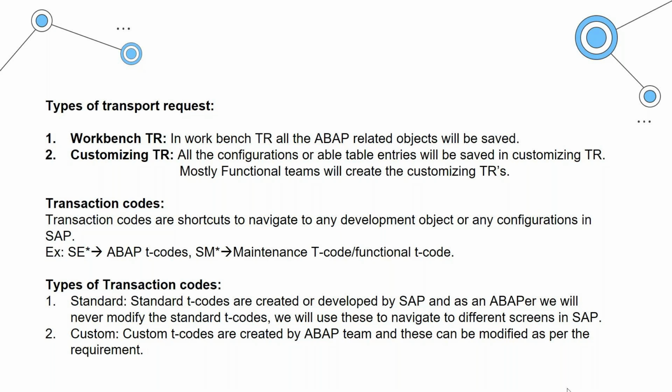We can use it, and we will reuse standard T codes every day in order to navigate to different screens. Then we have custom T codes. Custom T codes are created by the ABAP team only. No other team can create a custom T code, and these are created by us and modified by us.